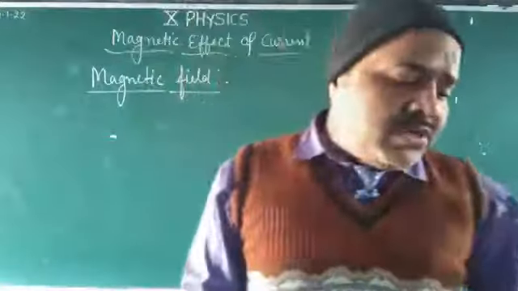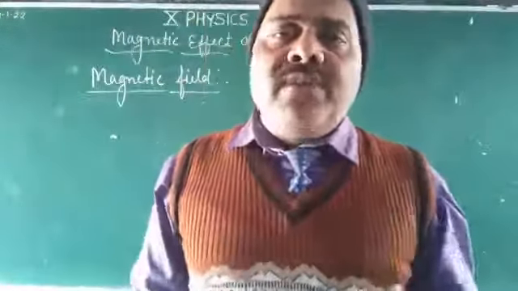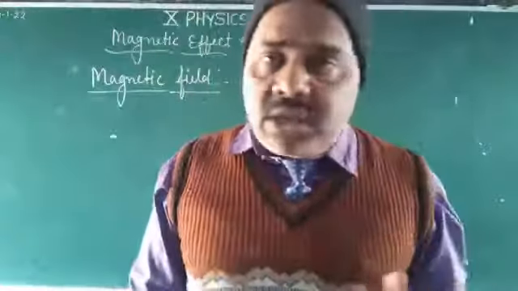The lines which can be traced around the magnet are called magnetic field lines. Magnetic field lines are imaginary lines, not real lines.